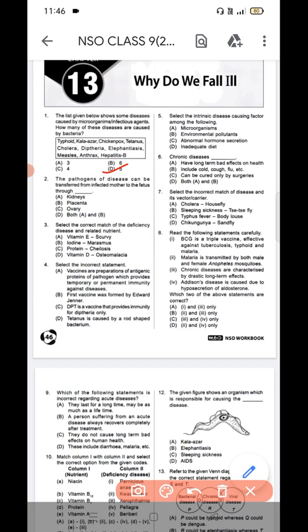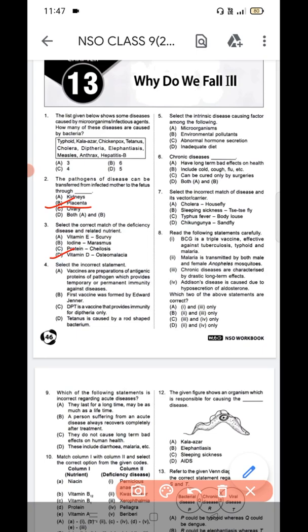The pathogens of disease can be transferred from an infected mother to the fetus through, question number 2, option B is the correct answer, placenta. Next, question number 3. Select the correct match of the deficiency disease and missing nutrient. Question number 3, option D is the correct answer, vitamin D, osteomalacia.